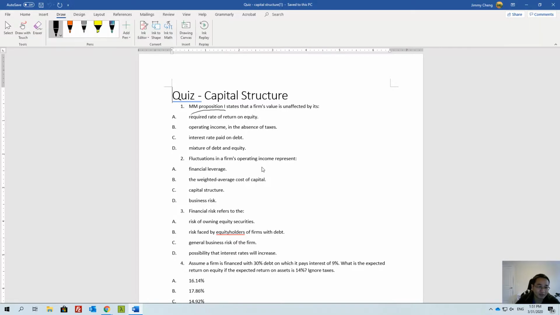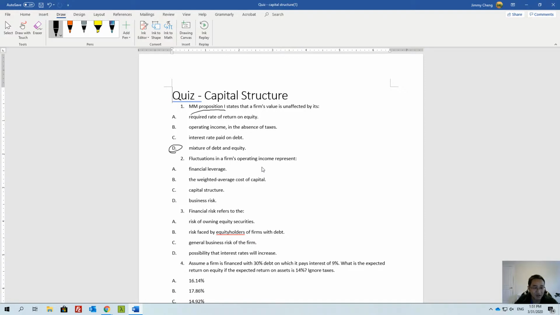Modigliani and Miller proposition 1 states that a firm's value is unaffected by its mixture of debt and equity. Basically, if you don't consider tax and financial or bankruptcy cost or financial distress, then the mix of debt and equity will not have any impact on the company's cash flow, and the company's value is calculated based on its cash flow. So that's why the company's value will not be affected by your capital structure.